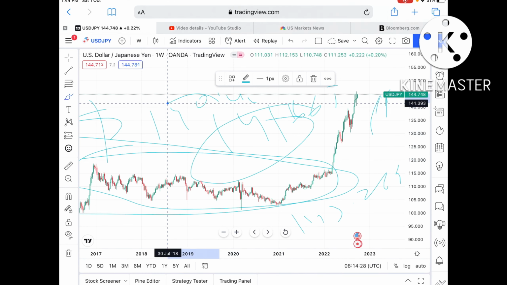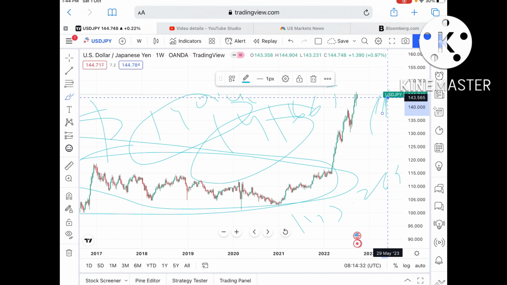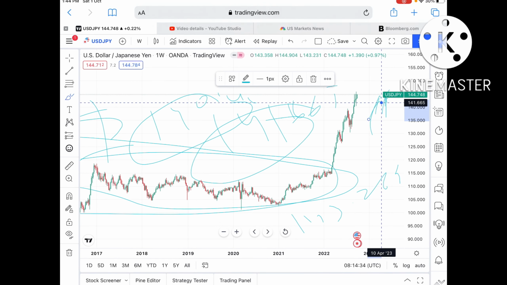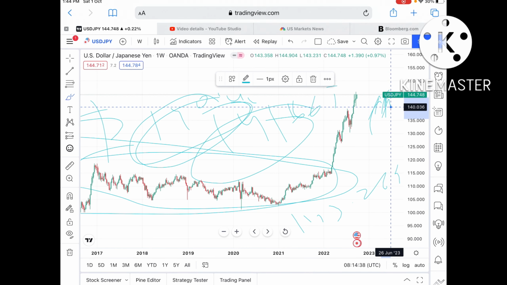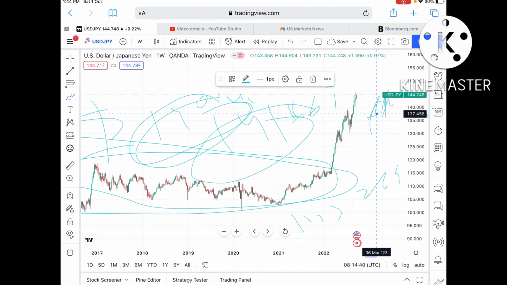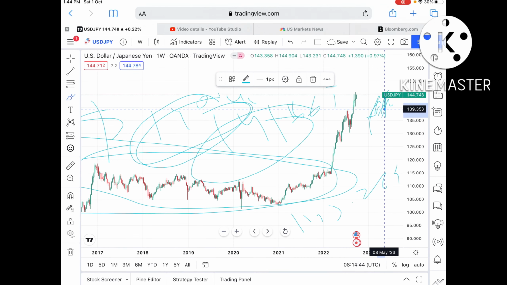You have to keep this in mind. If the price didn't sustain this particular level, it can come to a level of 143.565, and from there we can see it can touch a level of $141.4665. Okay, and if that also didn't sustain, then we can see it can come down again to a level of around 140.443, and from there we can see it can touch a level of around 139.463.